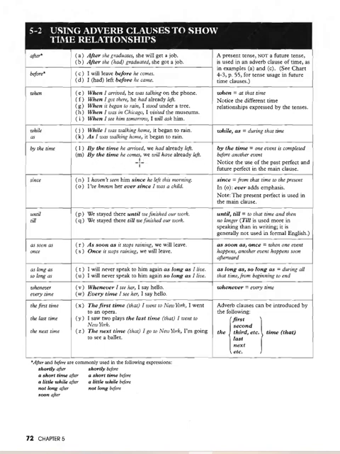So you have one action happening before another action, always with the perfect tense. So "by the time" means one event is completed before another action starts. Notice the use of the past perfect and future perfect in the main clause. So anything with perfect tenses means that something has already happened.